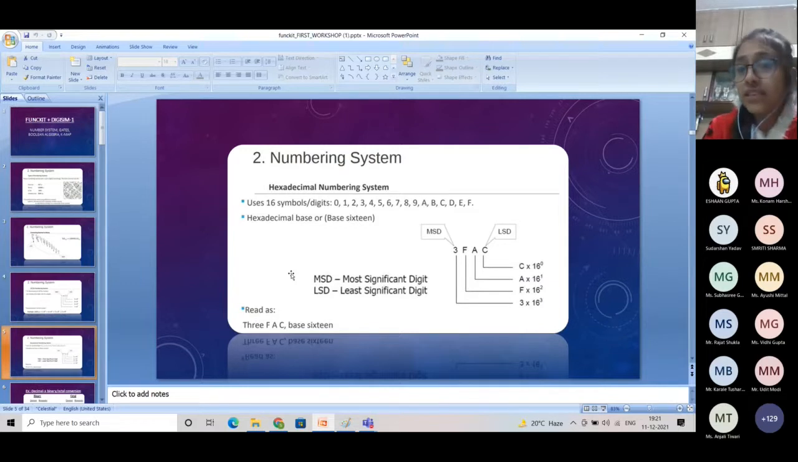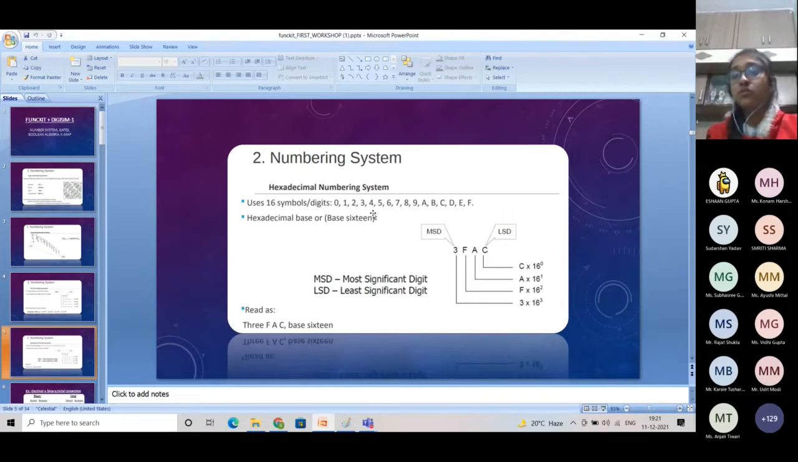This is the representation of the hexadecimal number system. In the hexadecimal number system, we can represent all the numbers from 0 to 15 because the base of hexadecimal is 16. From 0 to 9, we can represent the digits by their numerical form, but we cannot represent the digits after 9 in numerical form. So for these digits, we use alphabets. For 10, we use capital A. For 11, capital B. For 12, capital C. For 13, capital D. For 14, capital E. And for 15, capital F.